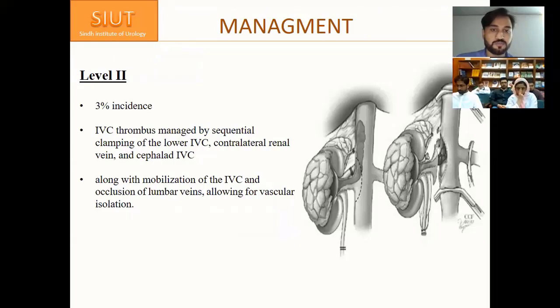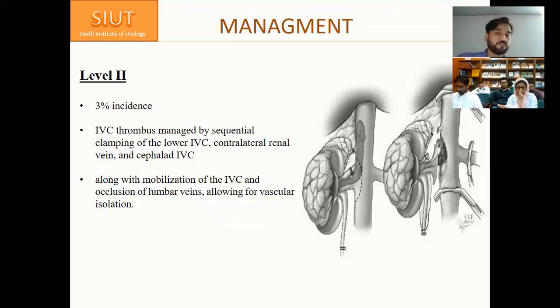A more extended incision is not required. And level 2, the incidence is 3%. IVC thrombus is managed by sequential clamping. This is very important: sequential clamping of the lower IVC first, then the contralateral renal vein, and then the cephalad IVC, along with mobilization of the IVC and occlusion of lumbar veins, allowing for vascular isolation.